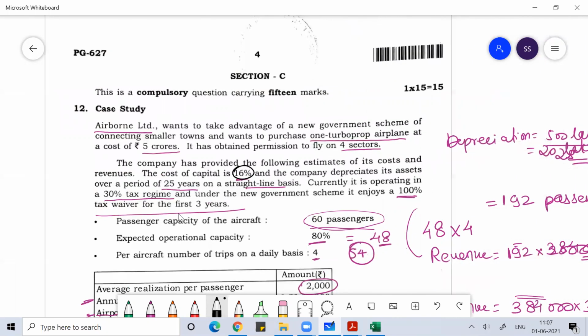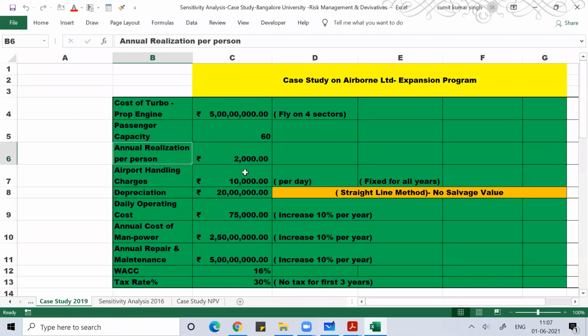Anyway, 25 years in an exam with notebook and pen, we can't do. It will take 3 hours for us. It may go beyond 3 hours also to complete the question. So only in Excel we can do it. I hope this much information is clear. So I have put everything in MS Excel, whatever data is given.